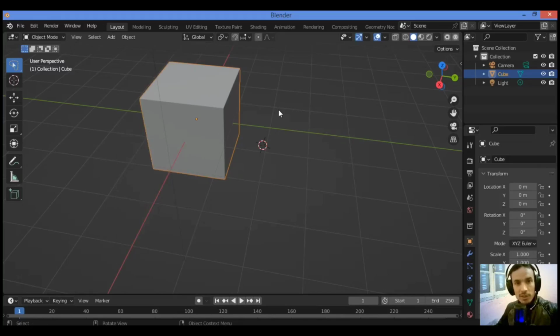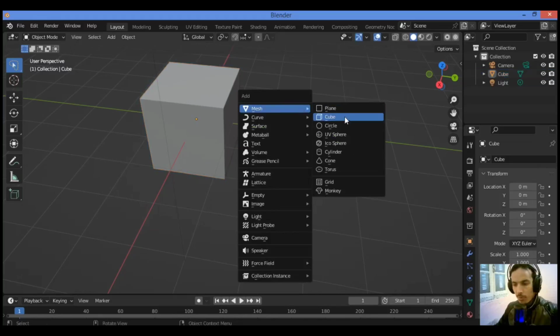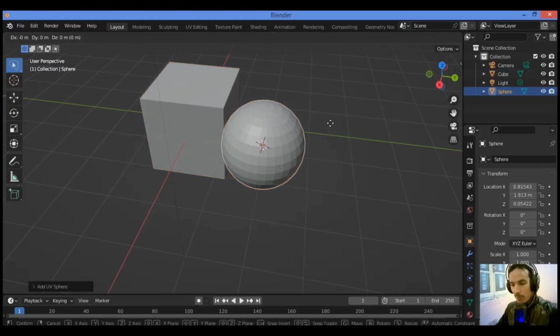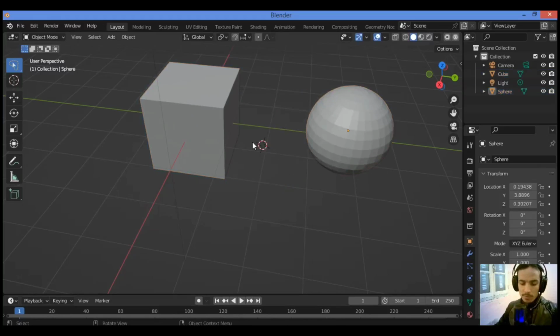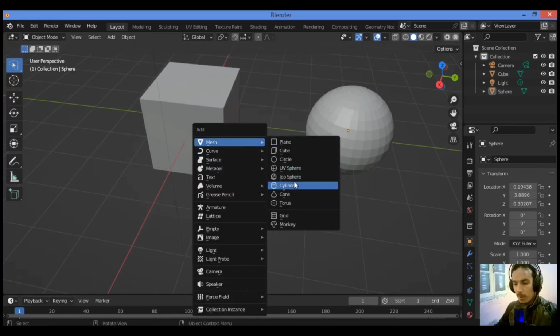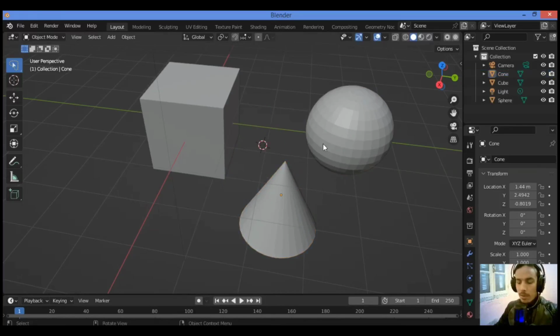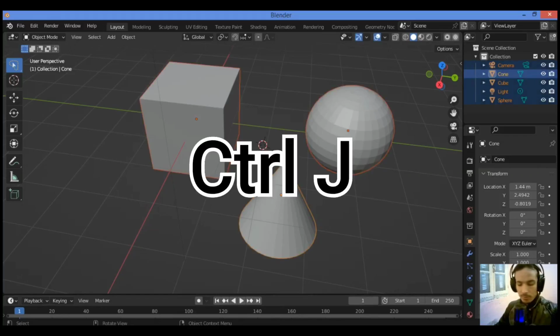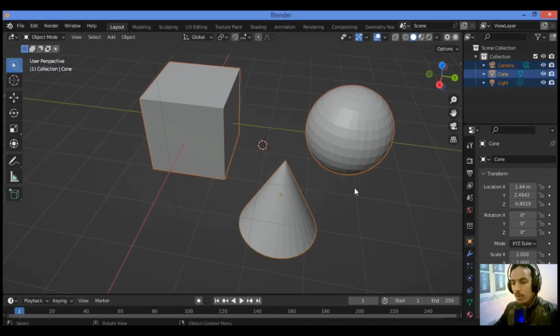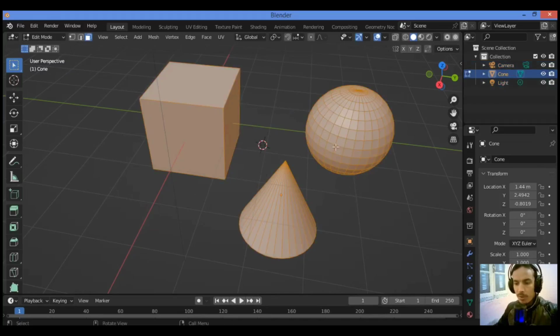So let's see the shortcut that helps to join selected objects. So let's add many more objects to the scene. Maybe a sphere, let's grab it over there. For example, Shift A, I'm gonna be adding a cone like this. Grab it over there. So select all the objects, then hit Ctrl G. This is gonna be joining all the objects shown in the scene. Tap edit mode. You can edit all these objects at the same time,